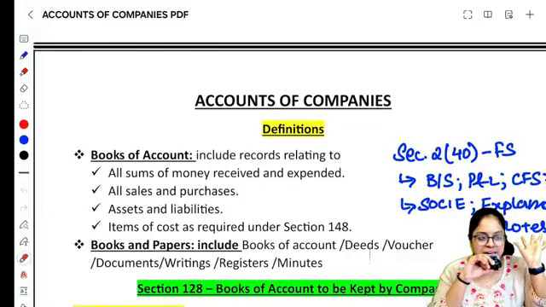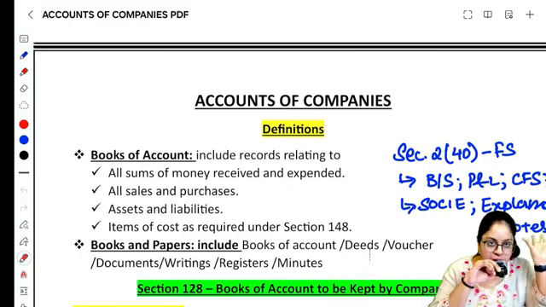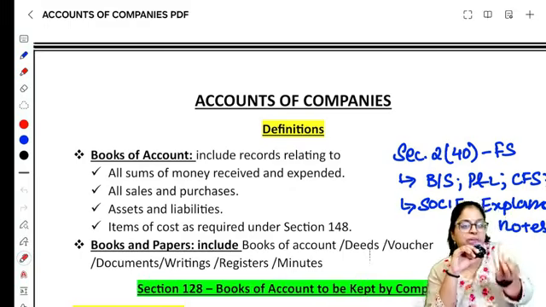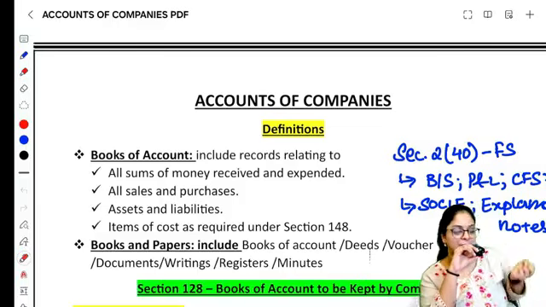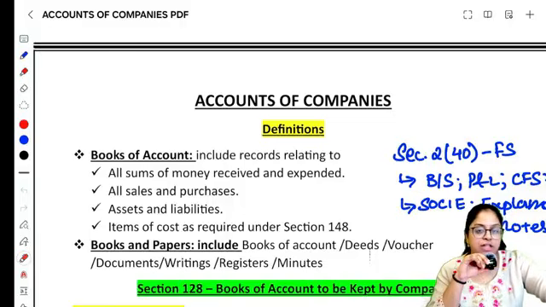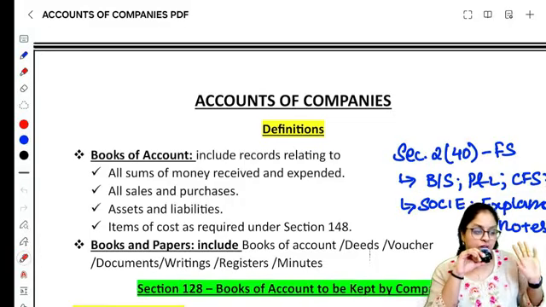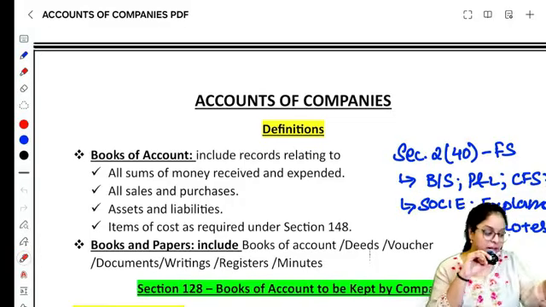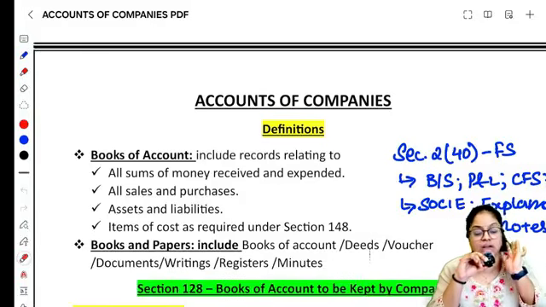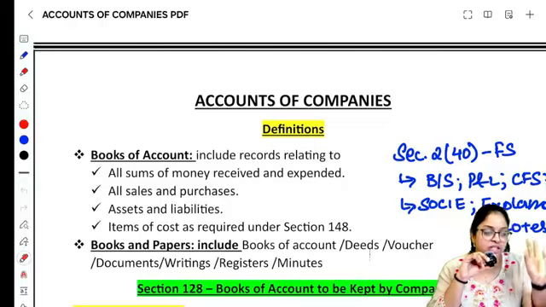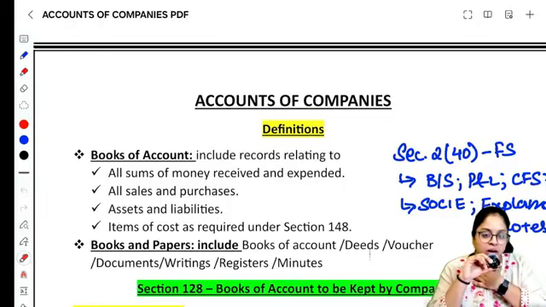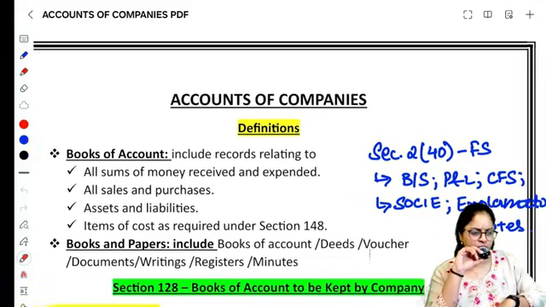அப்படினா books of accounts na என்னது? Books of accounts includes all the records which relates to all sums of money that you have received and you have expended. Expended na என்னது? செலவு எவ்வளவு பண்ணிருக்கே, எவ்வளவு இன்கமா வந்திருக்கு, சேல்ஸ் எவ்வளவு, பர்ச்சேசஸ் எவ்வளவு, இதோட ரெக்கார்ட்ஸ் எதுலயோ நீ எழுதிருக்கேனா, that is a part of your books of accounts. Assets எவ்வளவு, liabilities எவ்வளவு, இதோட ரெக்கார்ட்ஸ் எதுலயோ எழுதிருக்கே அப்படினா, then that is your books of accounts. அதே மாதிரி items of cost க்கு related, if you have maintained any cost records as per section 148, that also forms part of your books of accounts, right? So that is the definition of books of account.